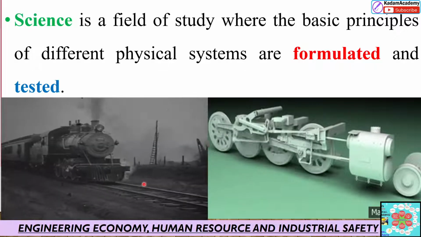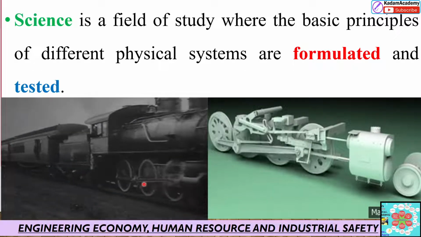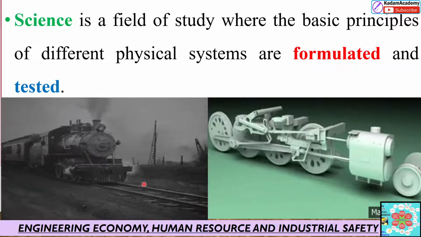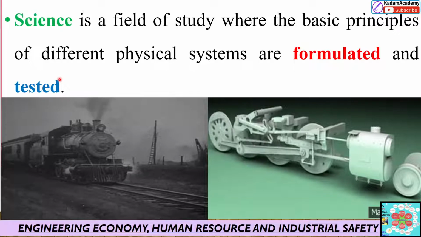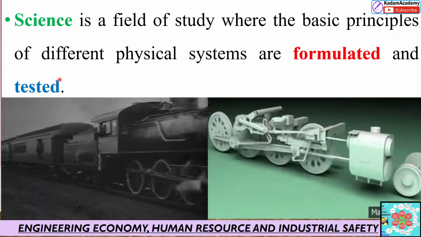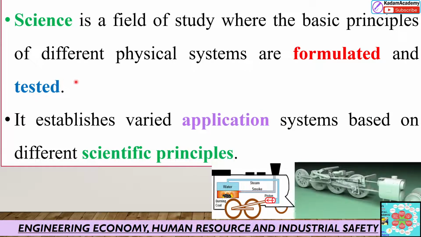These are the principles. There are a number of examples of such physical systems. These physical systems are formulated and tested, and this is nothing but science. Okay, and it establishes various application systems based on the different scientific principles. Already we have seen one example.